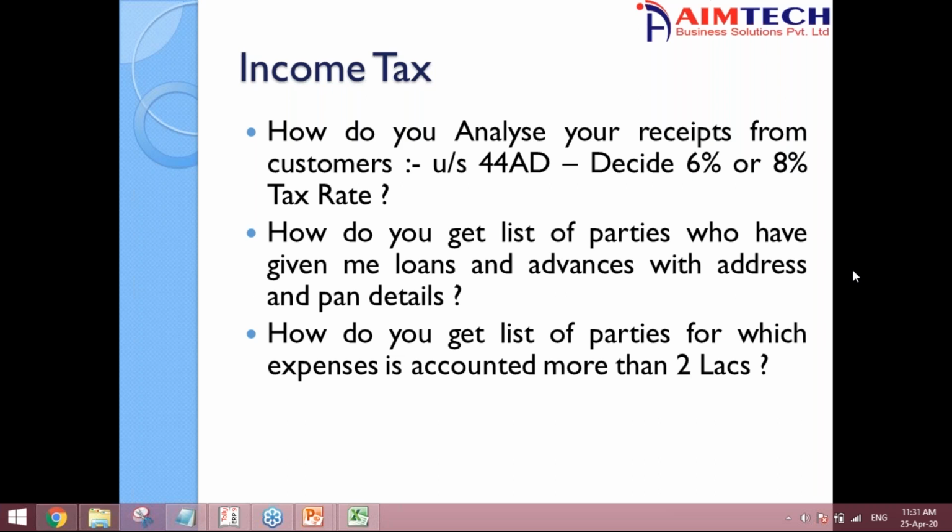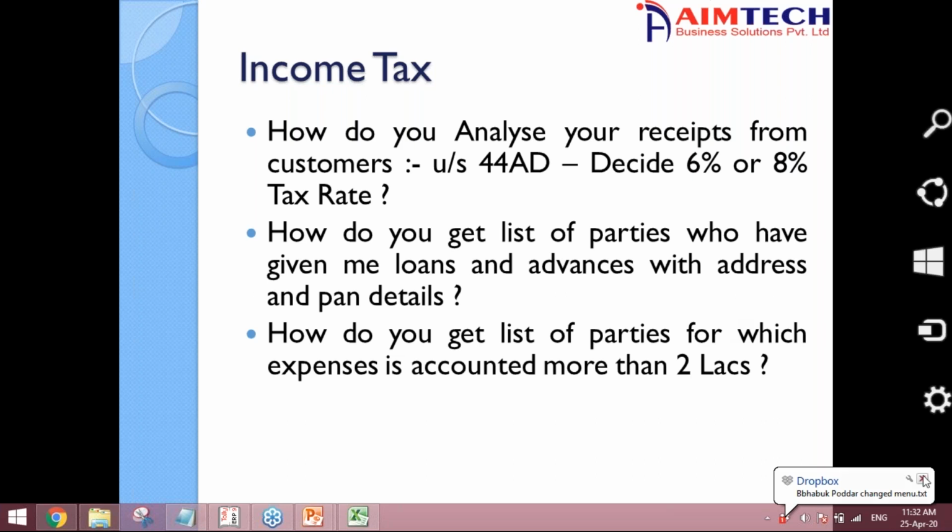Where do you get this list of parties who have given the loans and advances with the address, along with the debit and credit details? Of course, debit and credit details should mean maybe the receipts and payments, but that one needs to check. But what we are trying to do is give that list of parties, because this is a common schedule that all of us require when we are working on tax audit purposes.